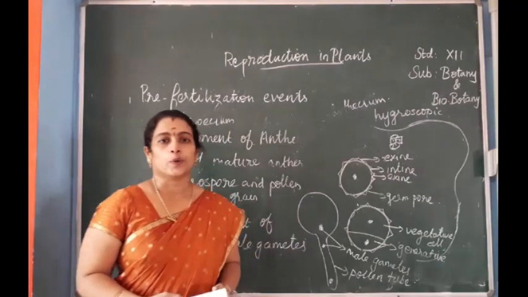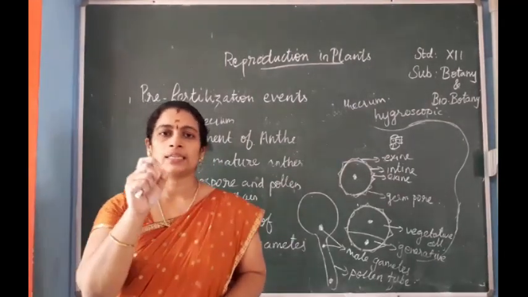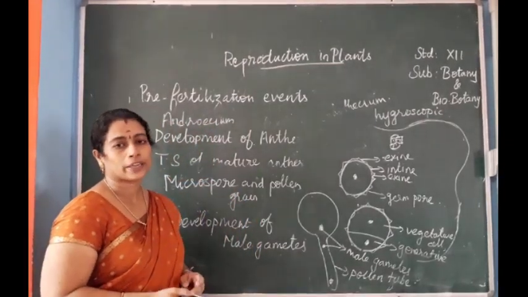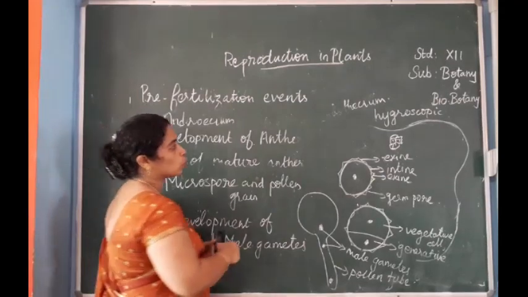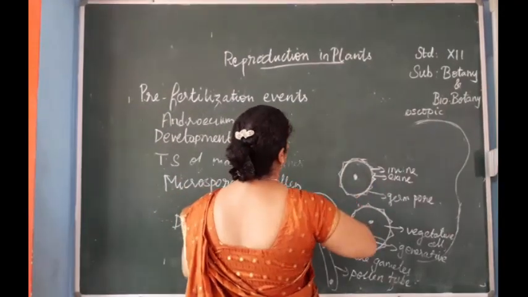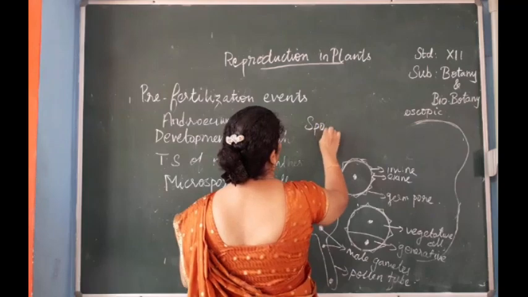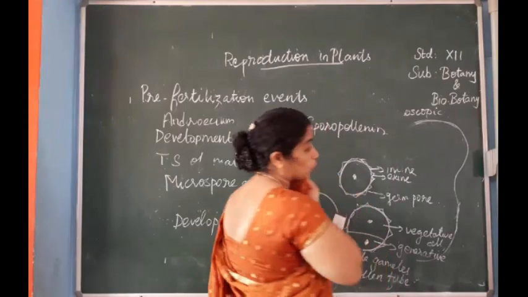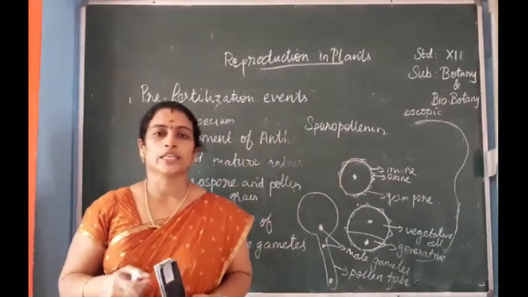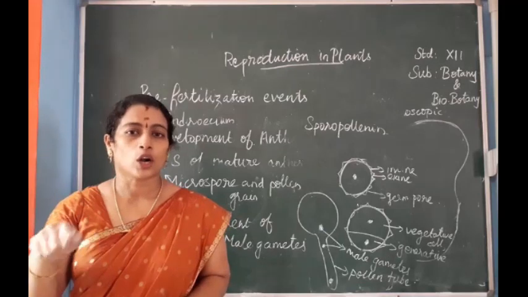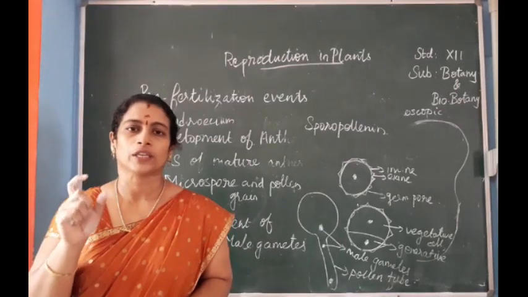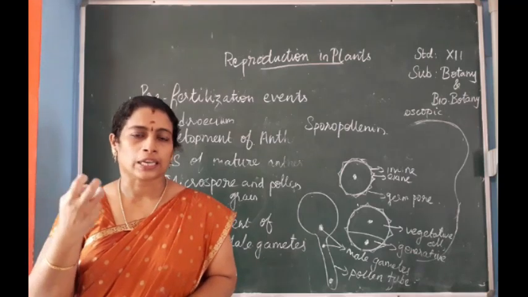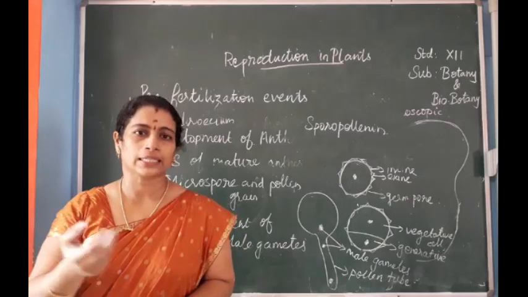Then sporopollenin, we have studied. What is sporopollenin? It is a substance which forms the wall of the pollen grains. It provides the pollen grains the capacity to withstand undesirable conditions.